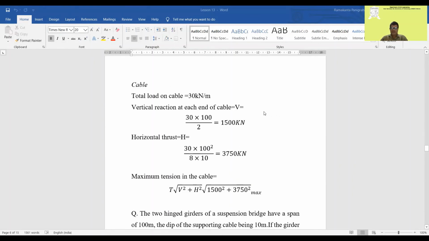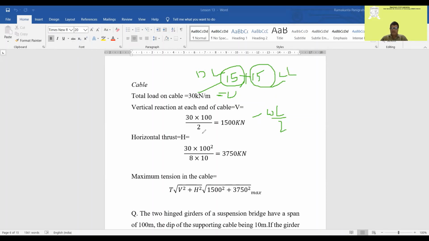About the vertical reaction, WL by 2. And the horizontal thrust, WL square by 8F. So just put the formulas. So this is nothing but WL by 2, which is equal to your W. And this is nothing but 15 plus 15. Okay, 15 is the dead load that we transfer, and 15 is the equivalent of this live load transferred to the girder. So that is the live load part.